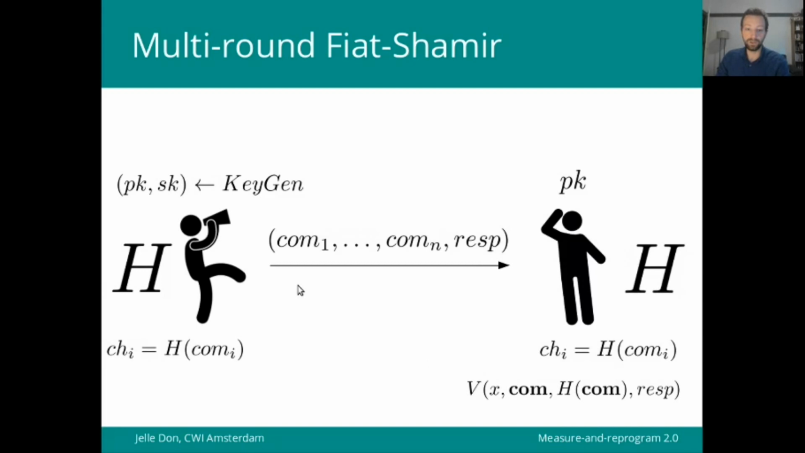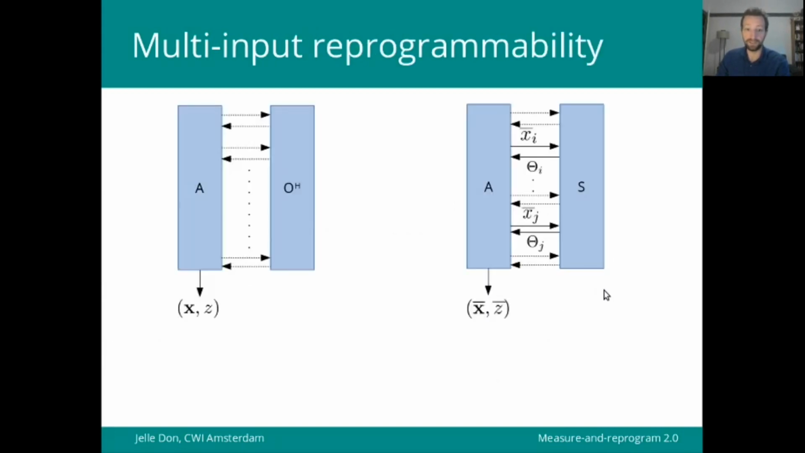But now, of course, in the reduction, we need to extract all of these commitments, all of these hash inputs, in order to reprogram the oracle value to the challenges that we get from the interactive verifier. Now, to do that, obviously what we need is a measure-and-reprogram technique, but now one that can handle multiple measurements.